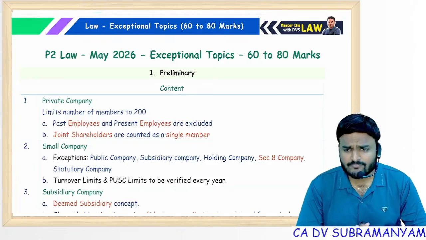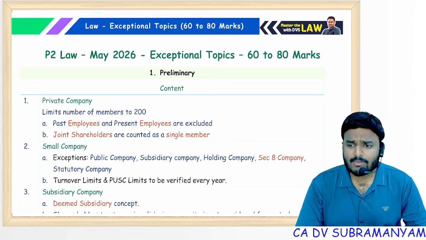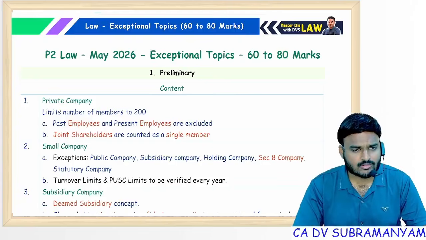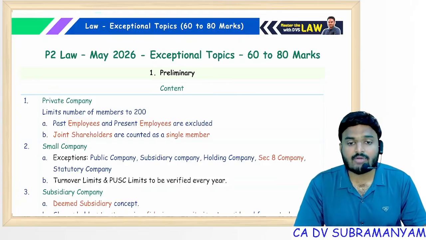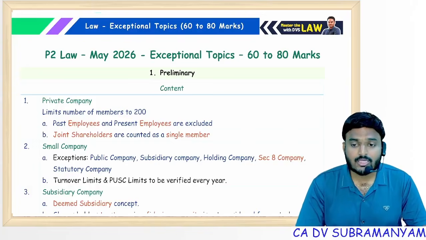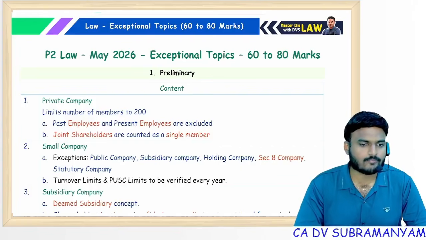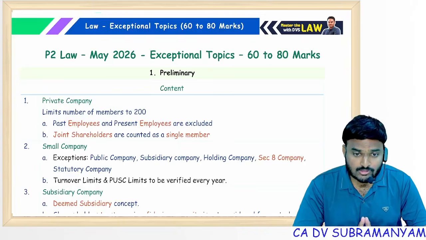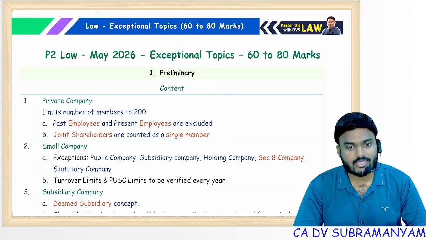And this is not the first time we are doing it. In the September 25 attempt, 59 marks came from the Exceptional Topics Marathon. In the January 26 attempt, 70 marks came from the Exceptional Topics Marathon. And this time also, you can trust me, you can expect 70 plus marks from this Exceptional Topics Marathon. This time, I revised not only exceptional topics, but also important areas.